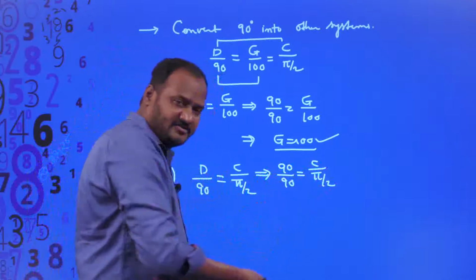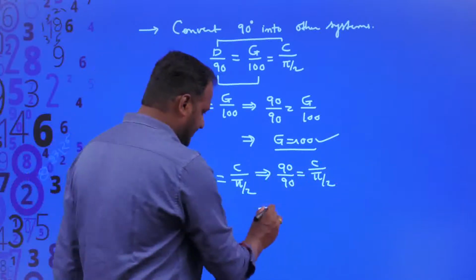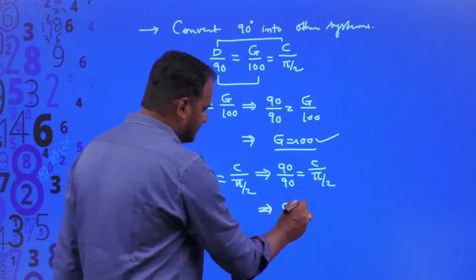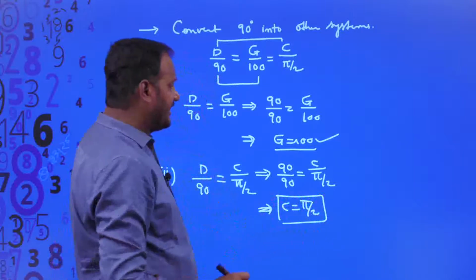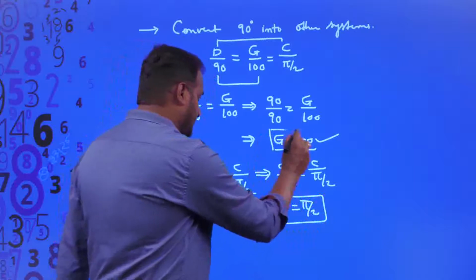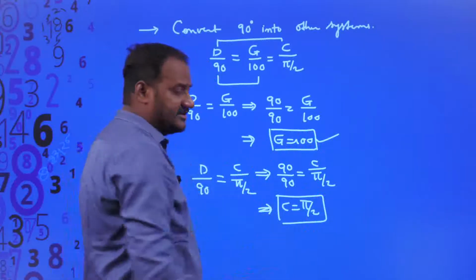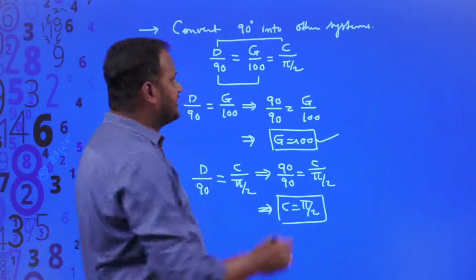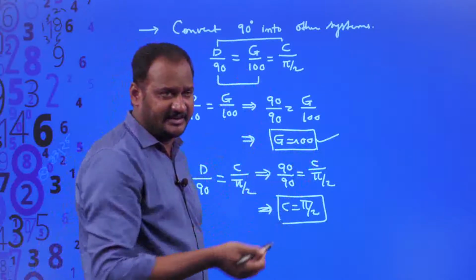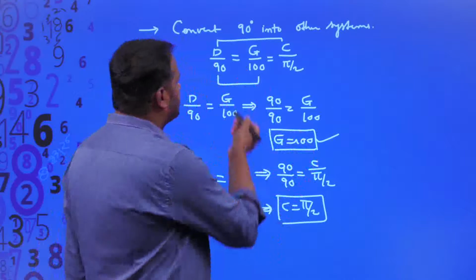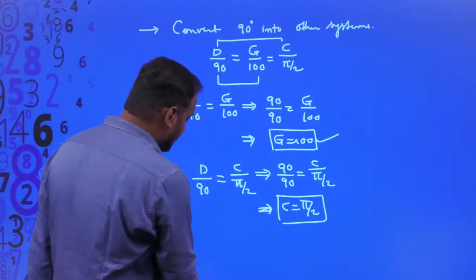Again 90 by 90 is equal to 1. By cross multiplication, c is equal to pi by 2. What does c is equal to pi by 2 mean? One right angle is equal to 100 grades and one right angle is equal to pi by 2 radians. Of course, it is very familiar, because by taking 90 degrees only, we have converted everything.